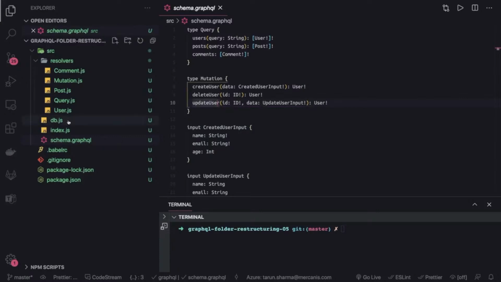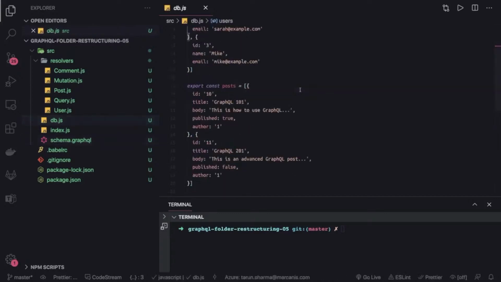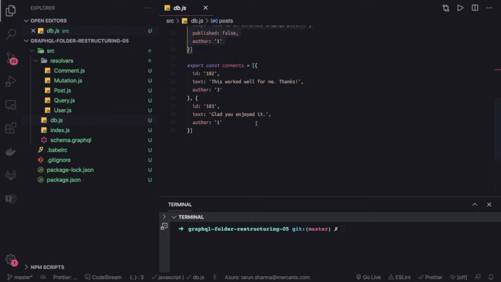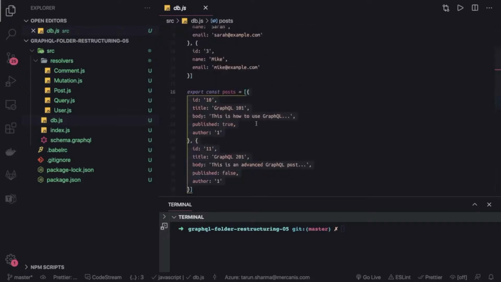Like what kind of mutations can we write: create user, update user, delete user, a kind of CRUD operation, which we actually do with the database. Currently we don't have a database. This is the only database we have, a mock JSON. Similarly, create post, update post, delete post, create comment, update comment, delete comment, and all this data is interrelated. It's not like we are doing posts independently, users independently. We have linked these entities.